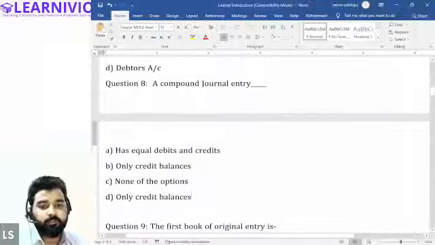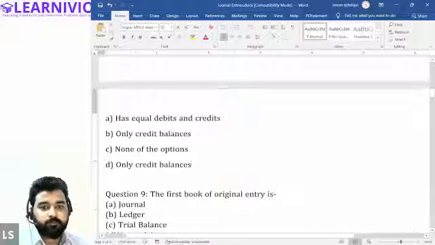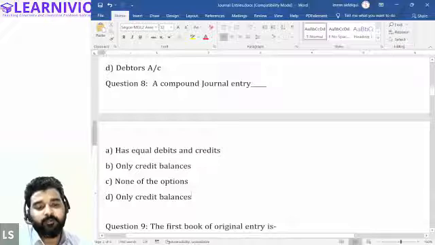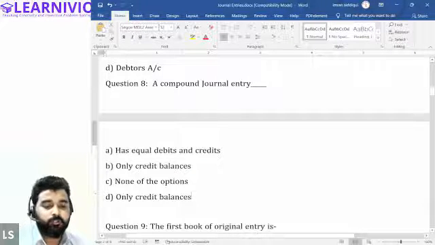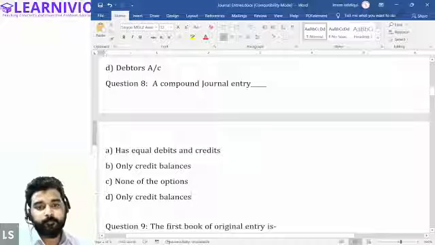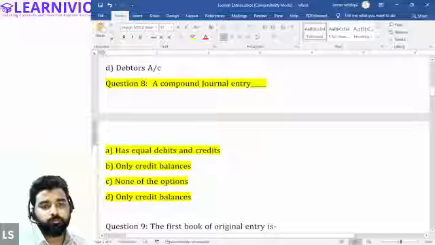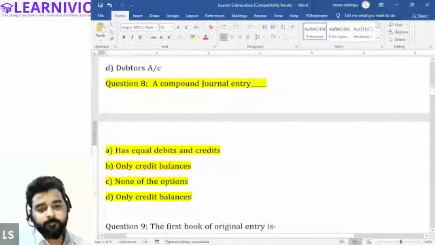Sir, what is a compound journal entry again? You don't have any idea about the compound? Eighth one. A compound journal entry has what? Has equal debit and credits, only credit balances, none of the options are correct. Sir, is it the same one which we did, the normal journal entry? In every journal entry, we have the same debit and credit balance. So do you have any idea what is compound journal entry, Samiksha? No, sir. Okay.